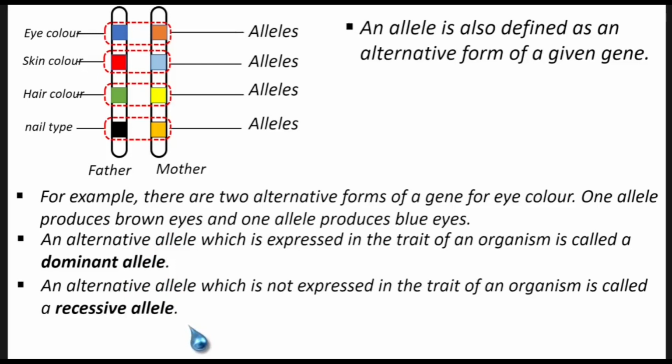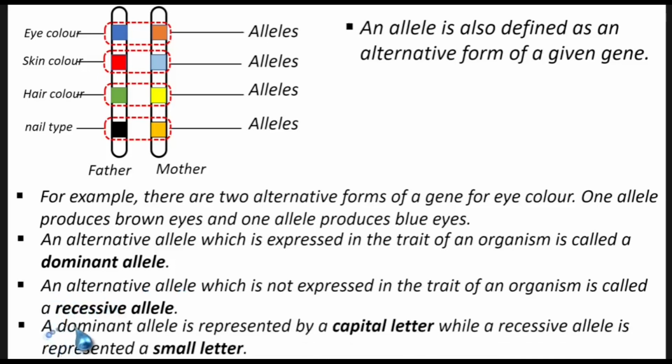The other one is also there, but it is not determining the color, so it is now called recessive. It has not appeared, but it is still there.